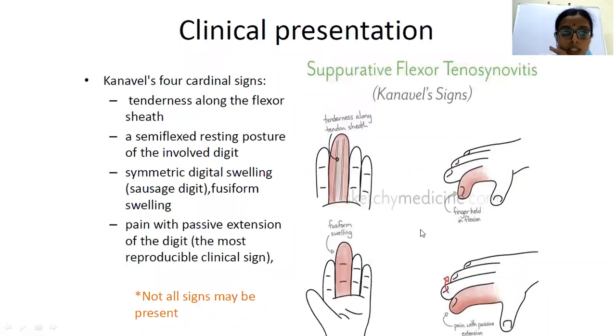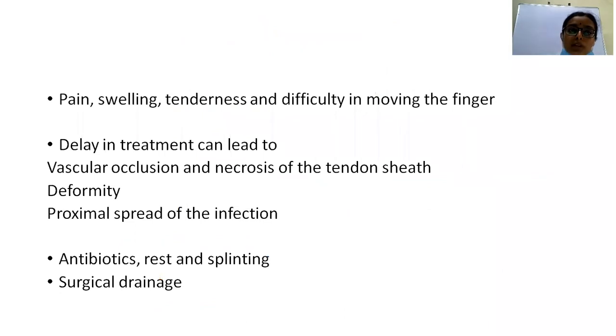So coming to the clinical signs, there will be tenderness along the flexor tendon sheath and the involved finger is kept in a semi-flexed position. Any passive extension of the finger leads to stretching of the tendon. As a result, there will be pain. And there will be diffuse fusiform swelling of the fingers. These are Kanavel's 4 cardinal signs seen in flexor tenosynovitis. So there will be pain, swelling, tenderness, and difficulty in moving the fingers.